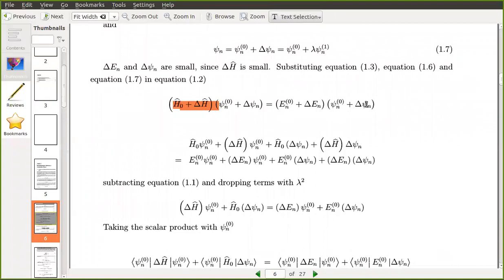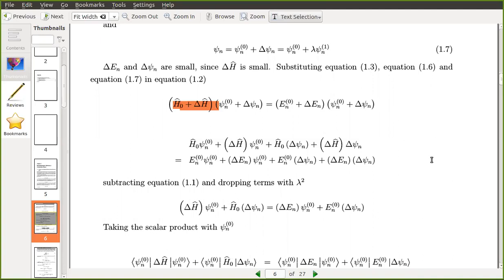Now let you multiply all these and write the expanded form. So H0 psi n of 0, then delta H into psi n of 0 plus H0 into delta psi n plus delta H into delta psi n, equal to En of 0 psi n of 0, then delta En psi n of 0 plus En of 0 delta psi n, delta En delta psi n.